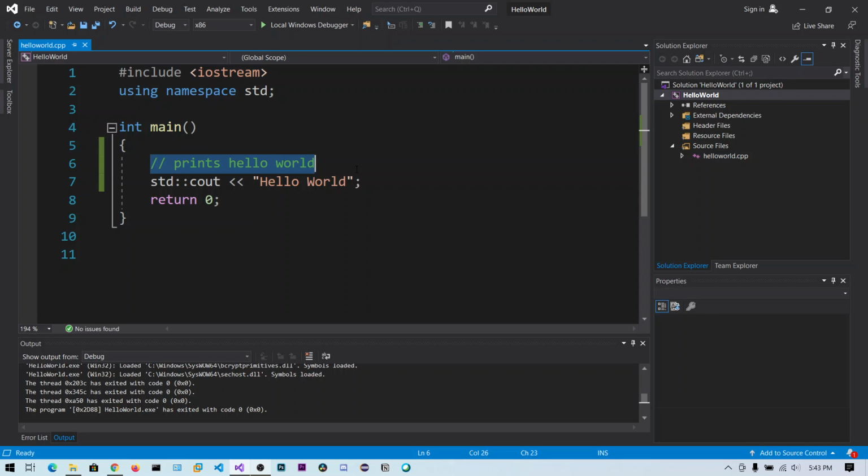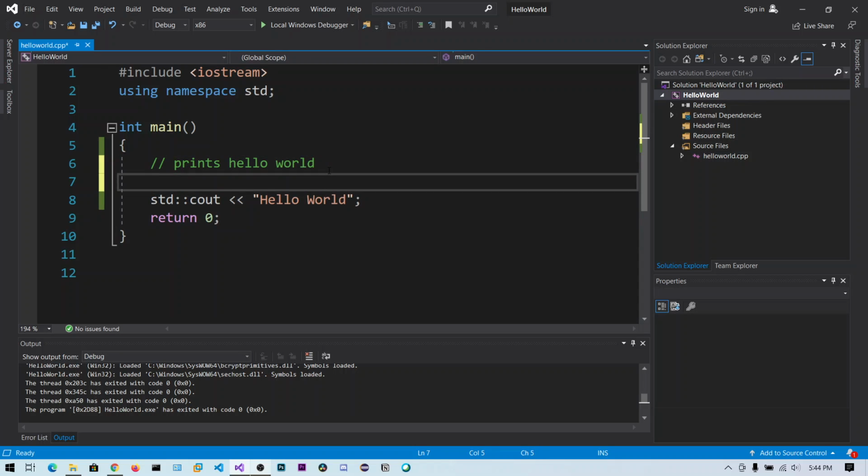So comments are generally ignored by the compiler, and are only useful for you or other people to view and understand this code. Suppose many months later you come back to this program, you can look at the comments and get an idea about what you have done previously. So this is the single line comment, and this is a multi-line comment.